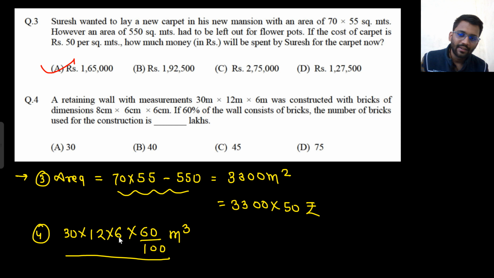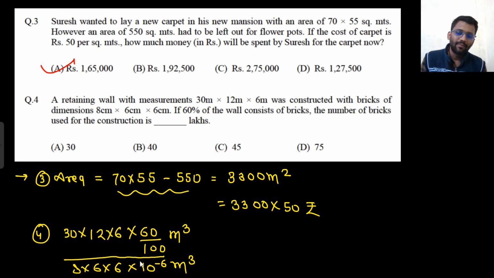One brick will cover 8 into 6 into 6 centimeter cube, that means 10 to the power minus 6 meter cube. So each brick will cover that much volume. The total volume is 30 into 12 into 6 into 0.6, because only 60% of the wall will consist of brick.